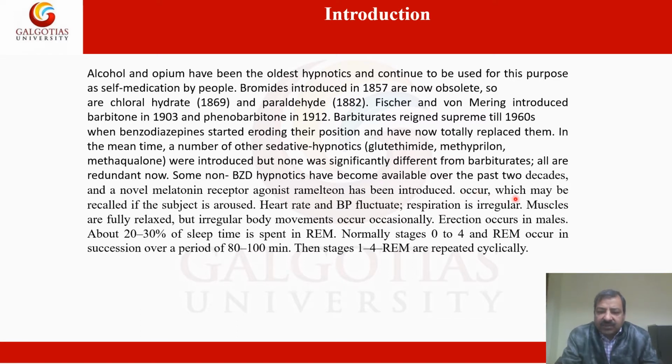introduced. In REM sleep, dreams occur which may be recalled; the subject is aroused, heart rate and BP fluctuate, respiration is irregular, muscles are fully relaxed but irregular body movements occur occasionally. Erections occur in males. About 20 to 30% of the sleep time is spent in rapid eye movement sleep. Normally, stages 0 to 4 and REM occur in succession over a period of 80 to 100 minutes. Then stages 1 to 4 and REM are repeated cyclically.